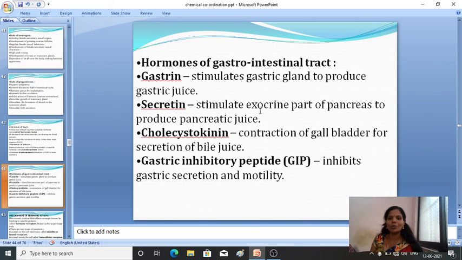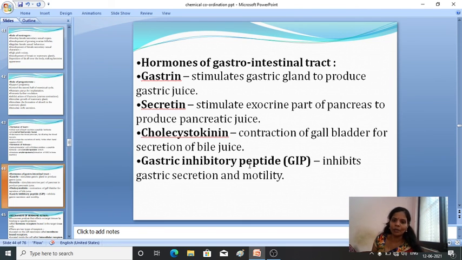Secretin stimulates the exocrine part of the pancreas to produce pancreatic juice. What will the secretin do? It will stimulate the exocrine part of the pancreas to produce the pancreatic juice. Then cholecystokinin helps in the contraction of the gallbladder for the secretion of bile juice.